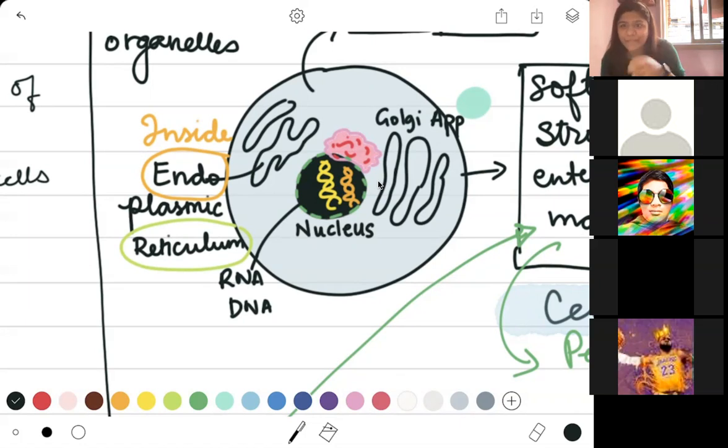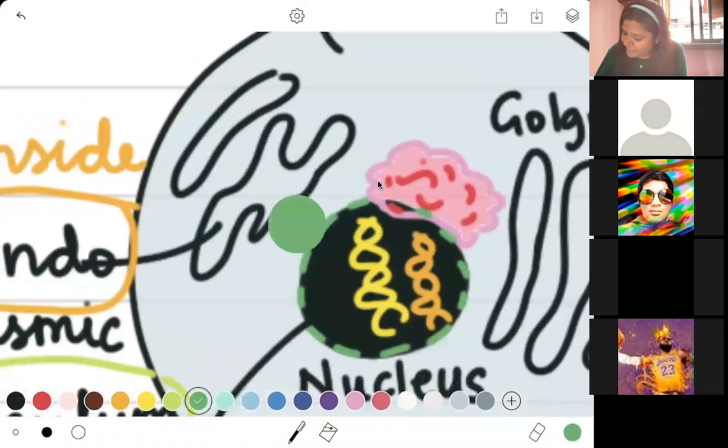Okay, endoplasmic reticulum is basically going to be a system of transport, but whenever a particular molecule is being transported from one place to the other, your endoplasmic reticulum, with the help of a structure which looks like small dots, is going to add a little bit more proteins into it.